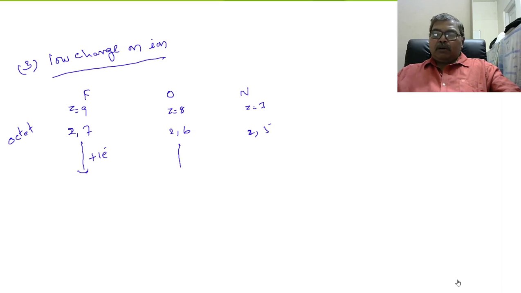But oxygen requires two electrons and nitrogen requires three electrons. So, after gaining one electron, fluorine gets stability, 2, 8.